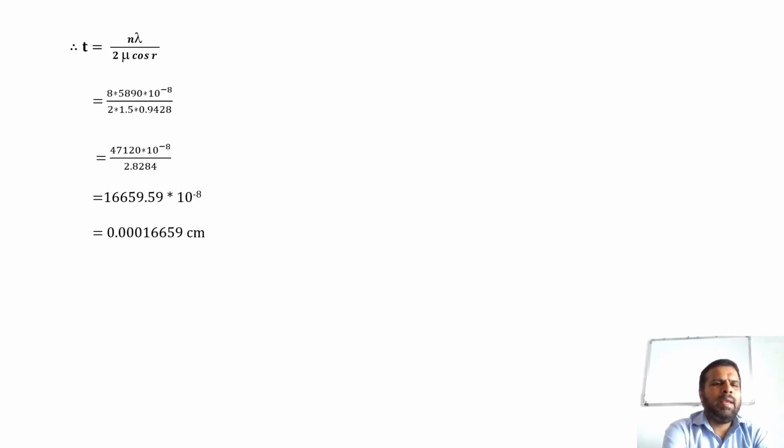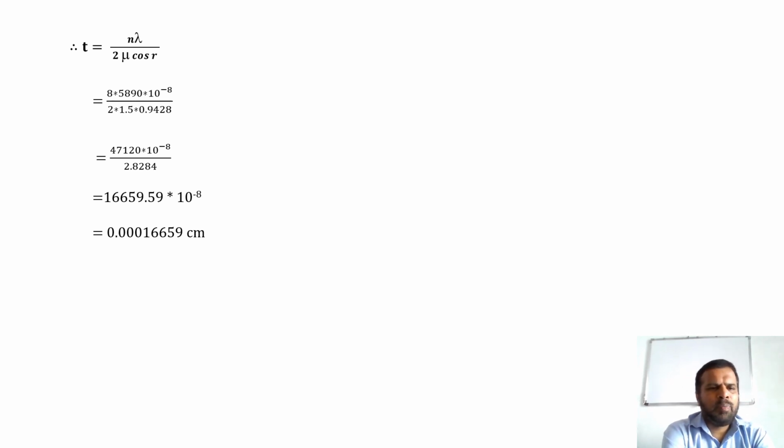Therefore, t is equal to n lambda divided by 2 mu cos r. That is equal to 8 into 5890 into 10 raised to minus 8 divided by 2 into 1.5 into 0.9428.